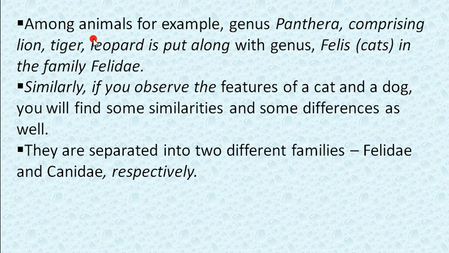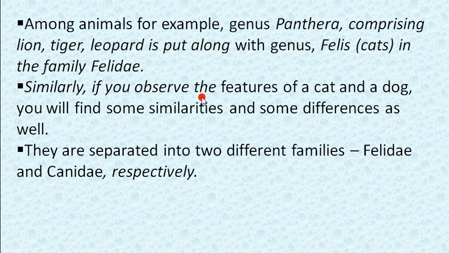Panthera has animals like lion, tiger and leopard. So all three animals, lion, tiger and leopard, are placed in the family Felidae. Felis means cats, and their characters are similar. That's why they are placed in this family.